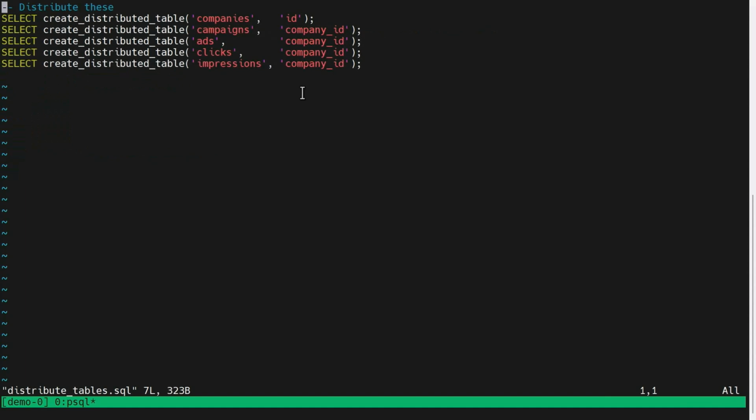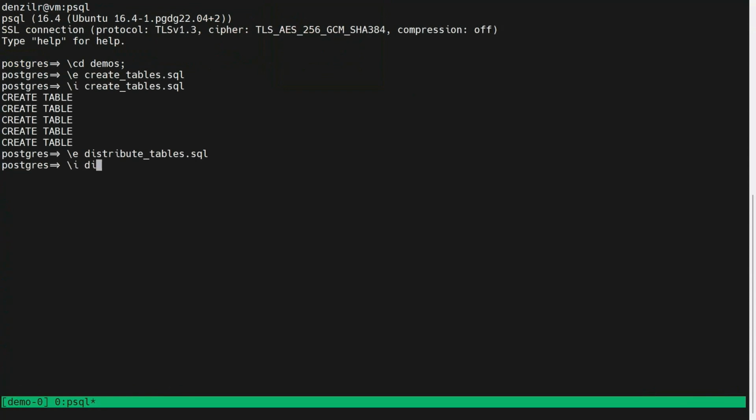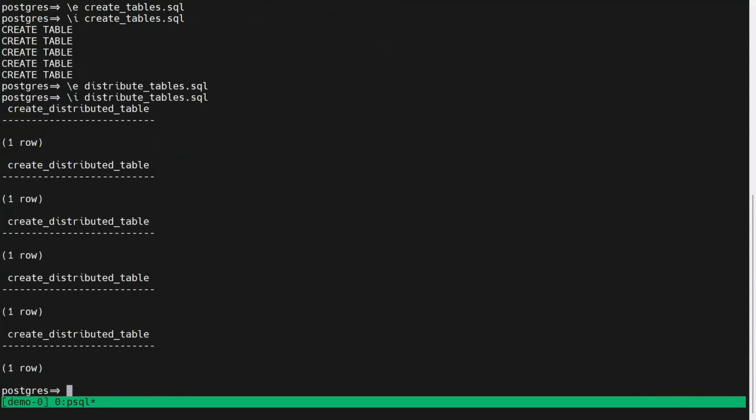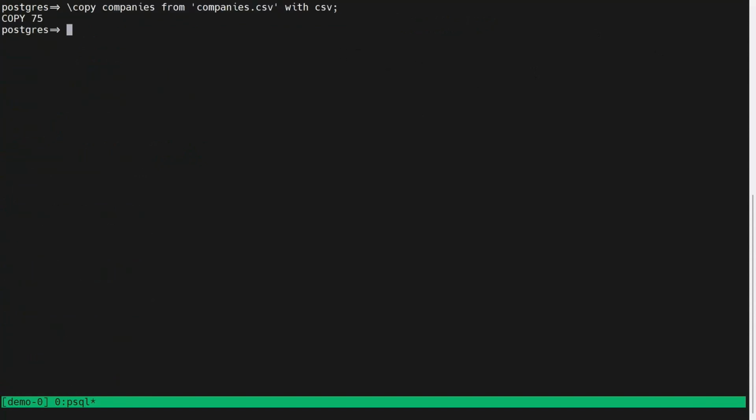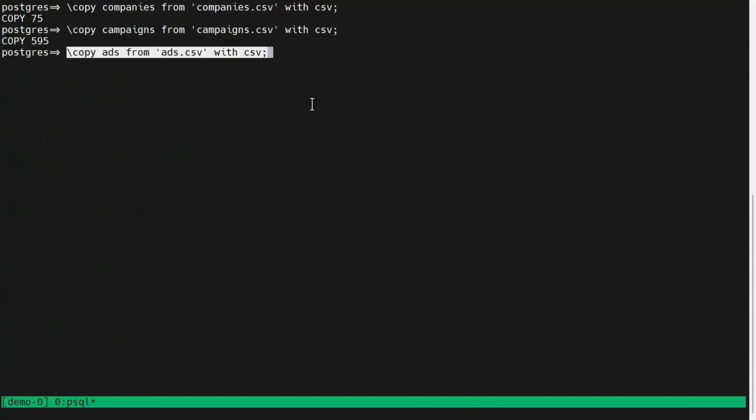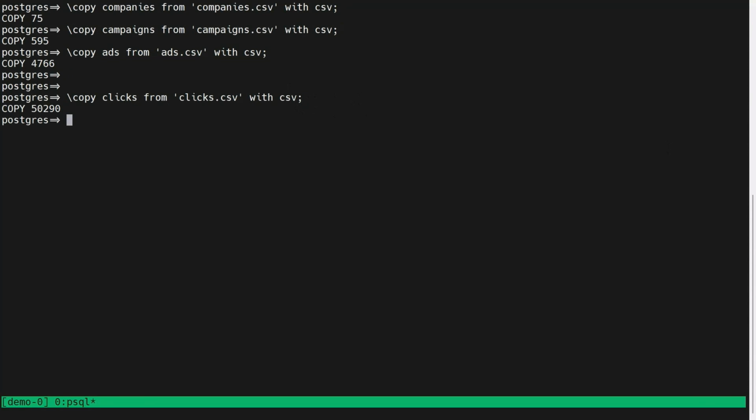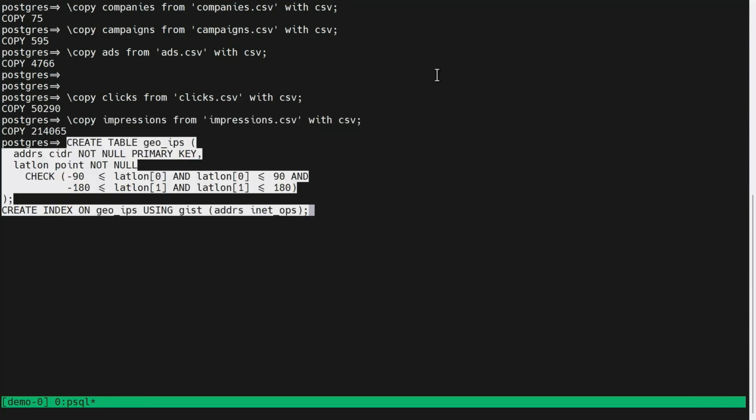And then we'll distribute this set of tables. And the way you do that is create distributed table. You give the table name, and you give the distribution key. Right? This determines the collocation of all the tables as well, right? And so we execute the distributed tables, and now they're distributed across the cluster. And we'll copy some data into that to see how they're placed in shards. So I copy this data across the cluster.